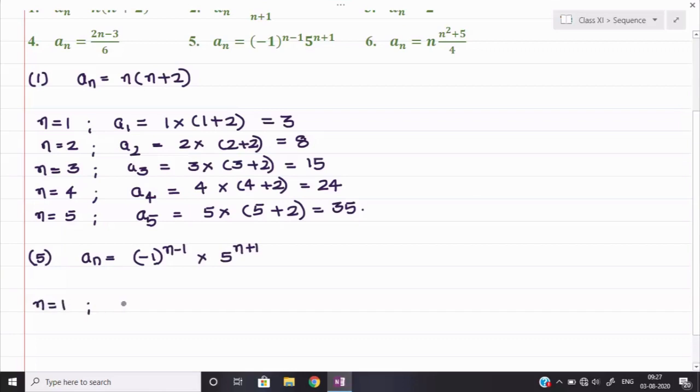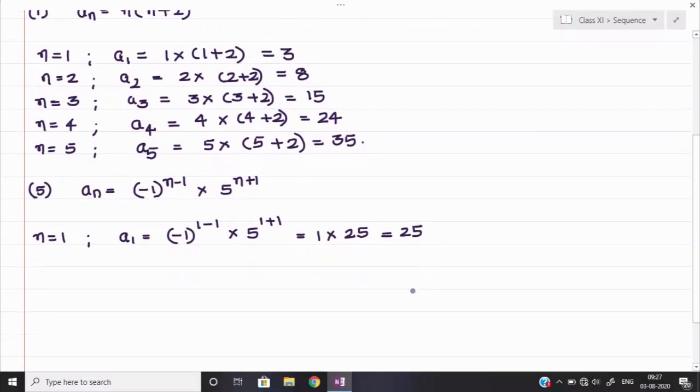So it would be a1 is equal to minus 1 to the power 1 minus 1 into 5 to the power 1 plus 1. Okay, now here it will remain minus 1 to the power 0, and any term having the power 0 has value equal to 1. So 1 into 5 to the power 2 means it would be 25. So it will become plus 25.